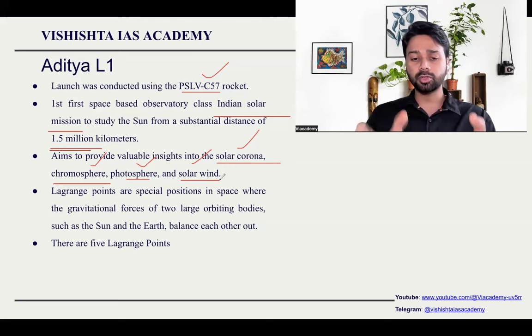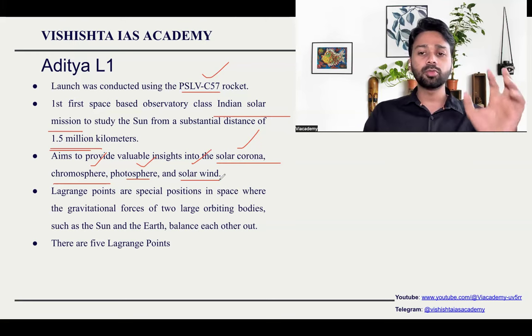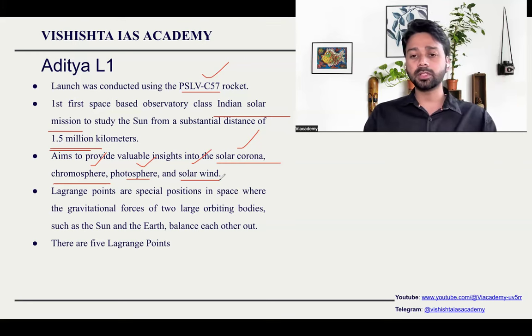Very simple, let me repeat again. The outermost layer of the sun is called the solar corona. The top surface of the sun is called the chromosphere. The lowermost atmosphere of the sun is called the photosphere. Solar wind, a high amount of charged, electromagnetic particles traveling from the sun towards space, is called solar wind.